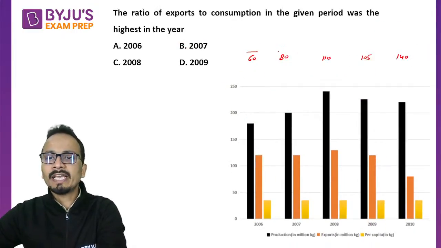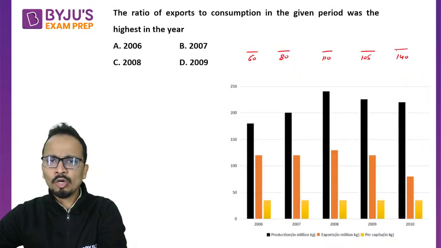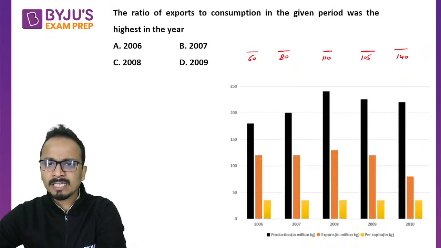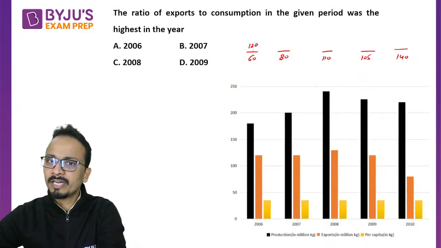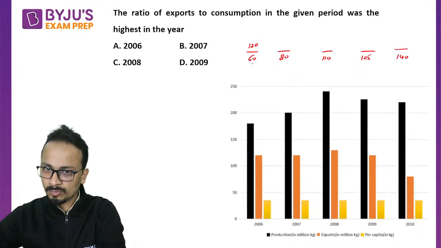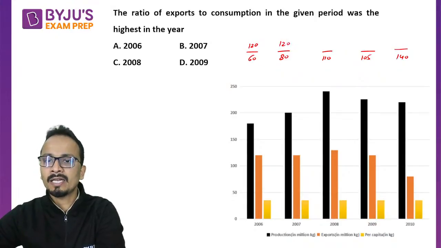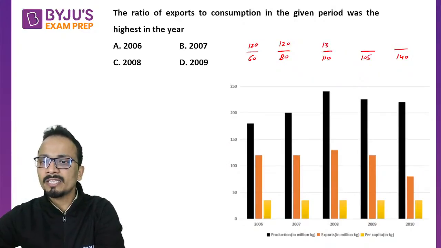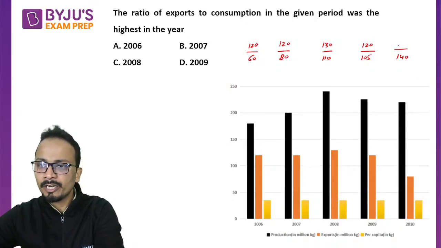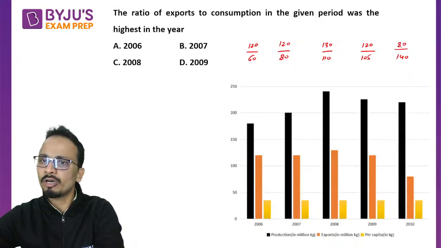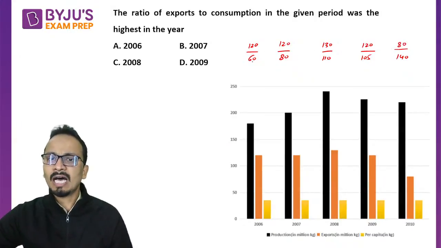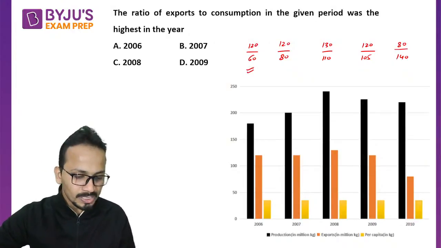I just need to put exports in the numerator. Okay, so exports in the first case is 120. All right, so here the ratio is approximately 2. All right, in the next case it is again 120. Now in the third case it has increased to 130, then 120, and again it has reduced to approximately 80. Right, now all of you can see that the denominator in the first case is the lowest.